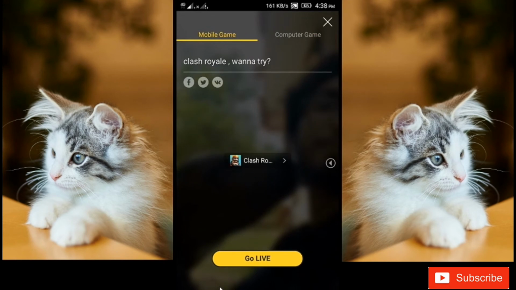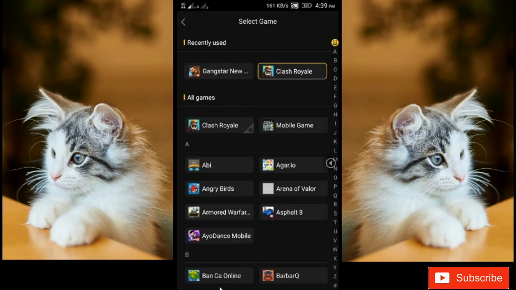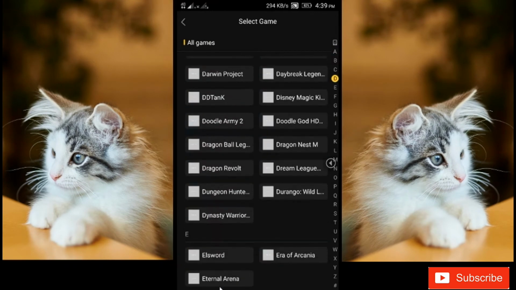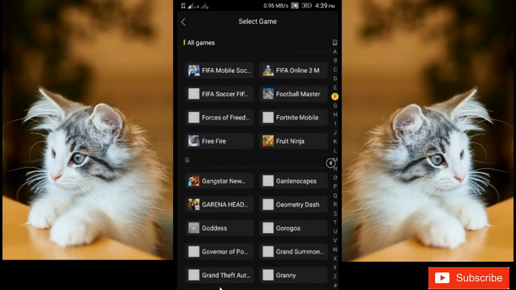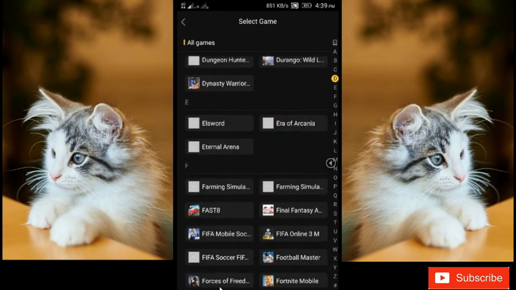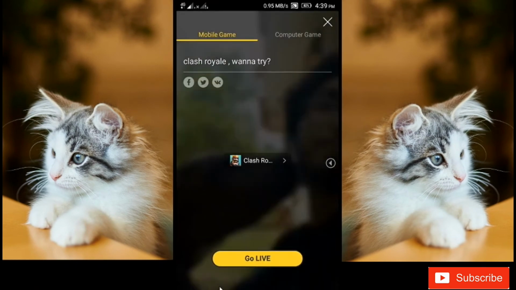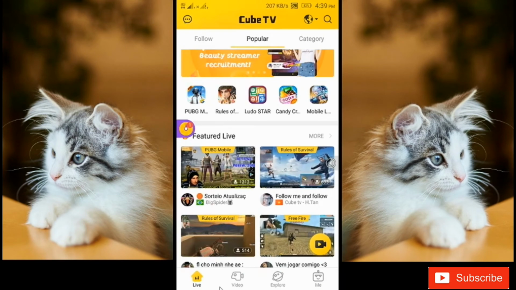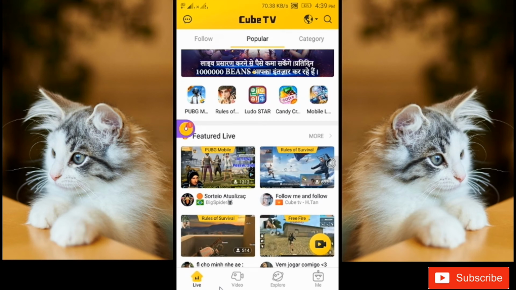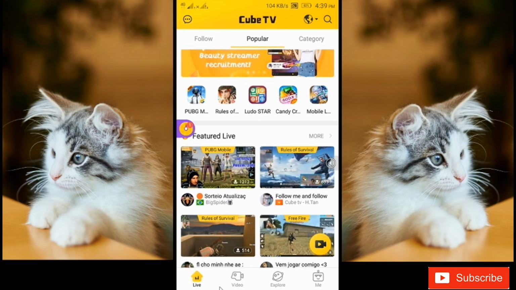To select your favorite game, you can click on the game bar right there. In the game bar you can see a lot of amazing games on this list. You can choose any one of the games. If your favorite game is not in the list, then you can recommend them to add that game to the list. The one thing you should check is that you give a proper title so that you can attract more viewers to your gameplay. In your live gameplay, you can attract more viewers through entertaining words and challenging strategies.